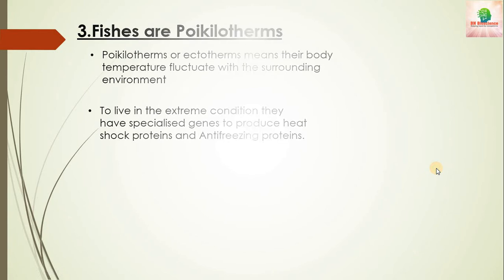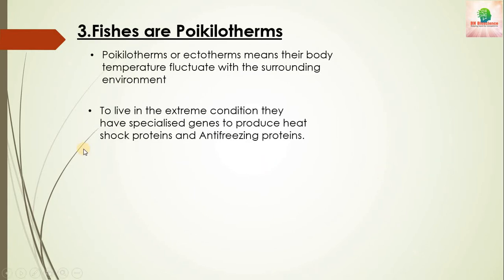The next characteristic is fishes are poikilotherms, that is cold-blooded. The poikilotherms or the ectotherms means their body temperature fluctuates with the surrounding environment. Actually, the organisms on the basis of temperature are divided into two main groups. One is warm-blooded, that we call the homeotherms, and the cold-blooded, that are the poikilotherms.